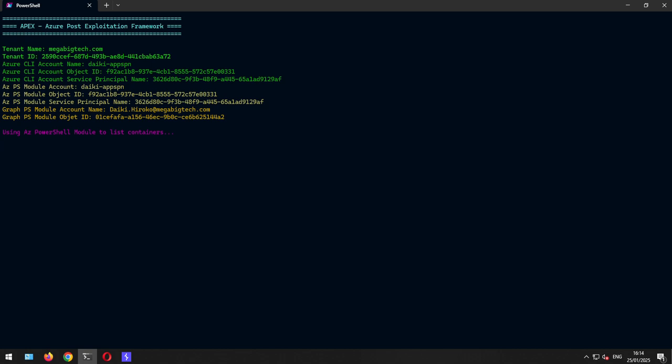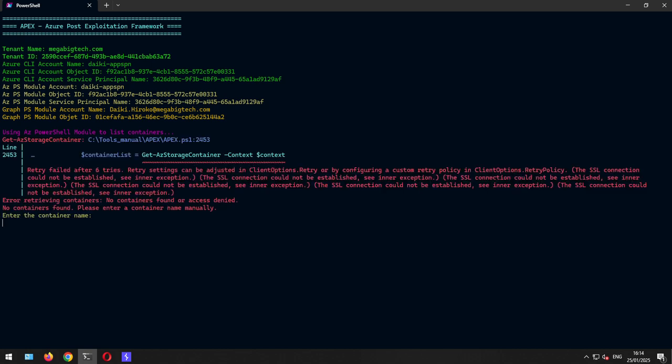And that is also something to take into consideration because some of the tools that do this automatically for you and fetch the loot from everything they can see, they might error out and tell you, hey, I'm Daiki FSPN, but I cannot see any container here, so there is nothing for you to fetch. That would be a wrong assumption.